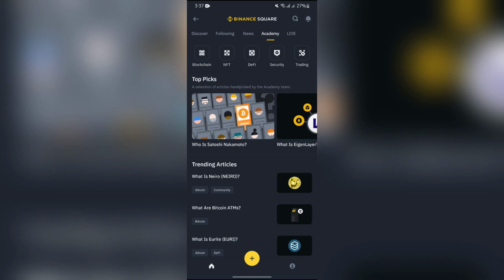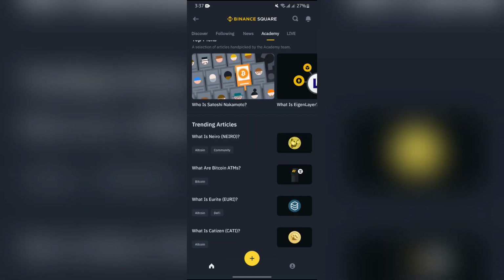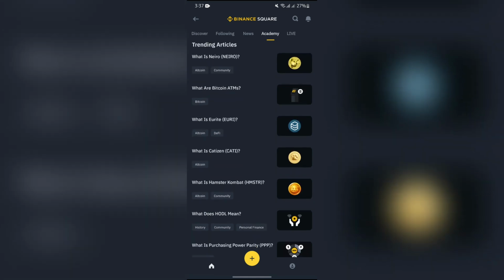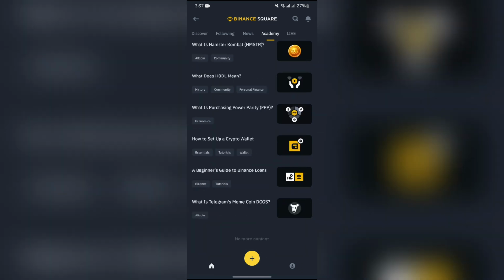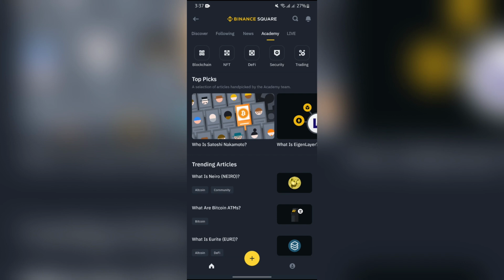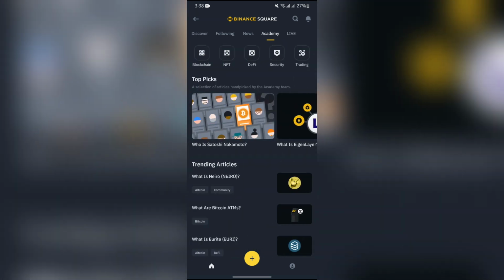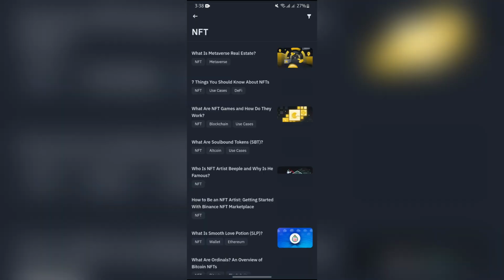Now let's understand it quickly. Binance Academy is a place where you can find so many articles, solutions to many problems, and information about things such as NFT, DeFi, blockchain and security and many more. And from this section you can find and master any of the required fields.